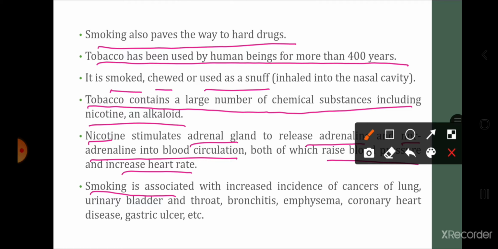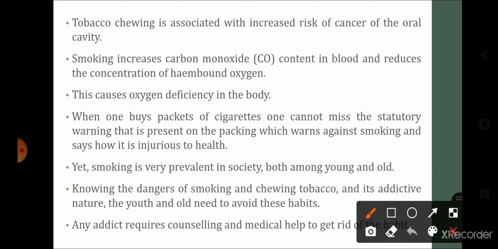Smoking is also associated with increased cancers of lung, urinary bladder and throat, bronchitis, emphysema, coronary heart disease, gastric ulcer, etc. So smoking, जो tobacco का nicotine वाला effect तो देखा ही, but the persons who take this tobacco through smoking, उन persons में there are increased chances of lung cancer, cancers of urinary bladder and throat. Even they may suffer from bronchitis, emphysema, coronary heart disease as well as gastric ulcers.